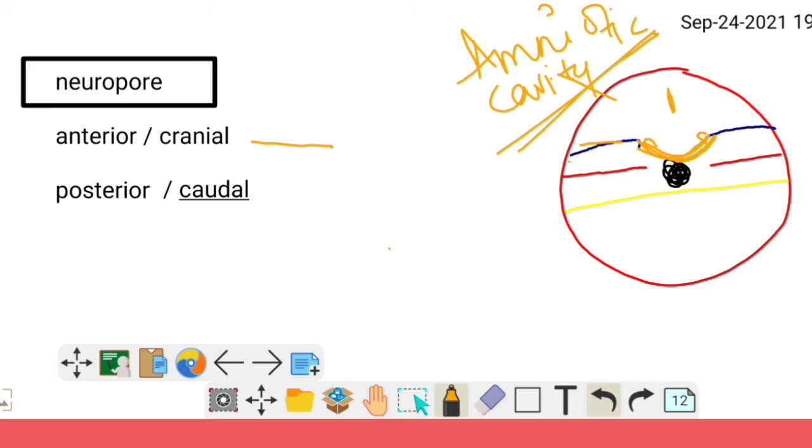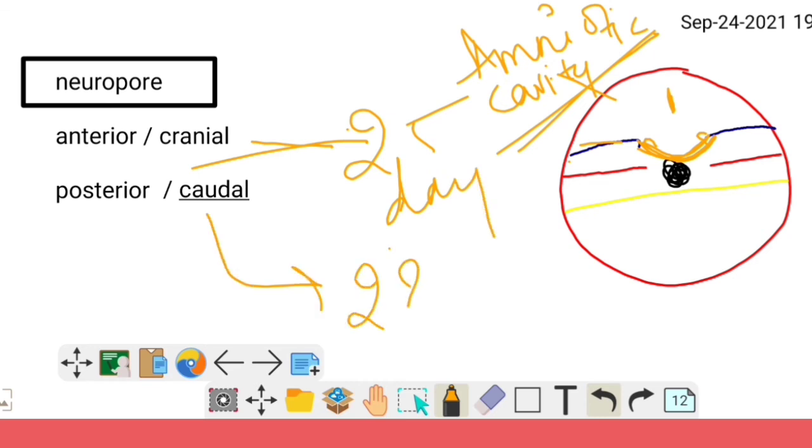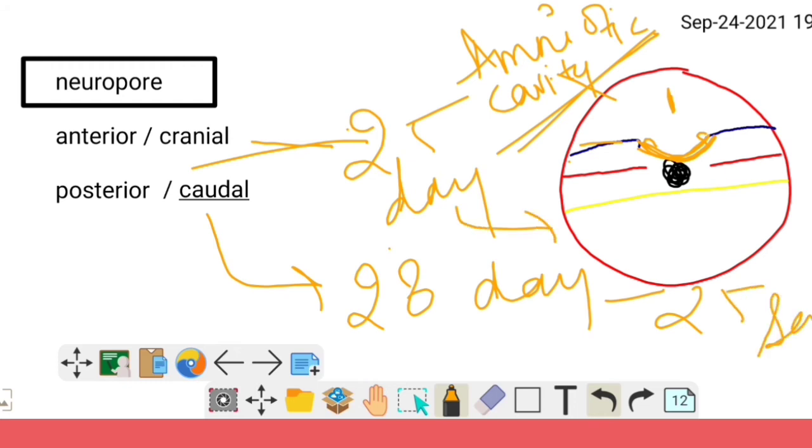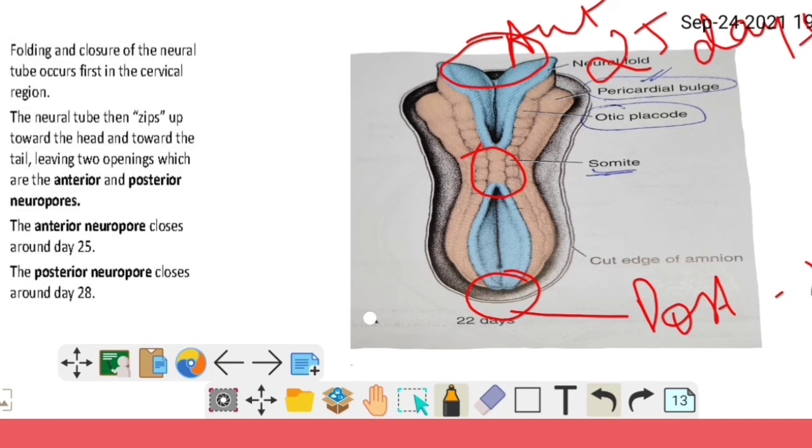These neuropores fuse first at the 25th day, at the 18 to 20 somite stage. The anterior neuropore gets closed. This is asked in viva: the anterior neuropore gets closed at the 25th day, at the 18 to 20 somite stage, and the posterior neuropore closes at the 28th day, at the 25 somite stage.